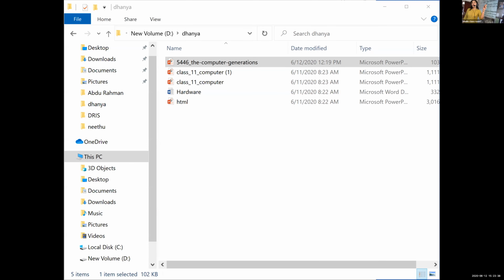They use vacuum tubes. So you don't have to study much about this, but you have to know the year, what is the technology used, what is the disadvantage. That's all. A few characteristics. It's not that much important topic. The first generation of computers used vacuum tubes, started in 1951. And the first computer is UNIVAC.